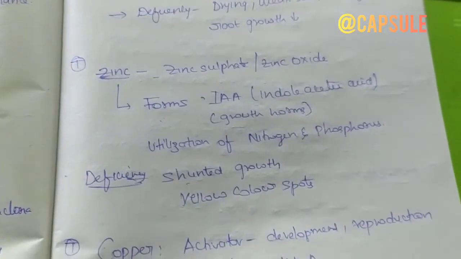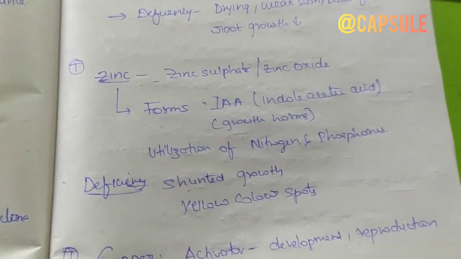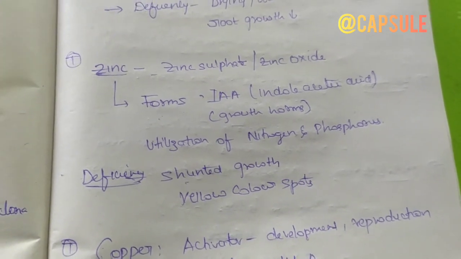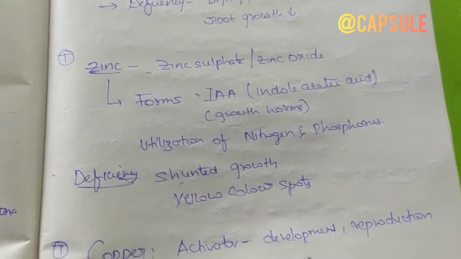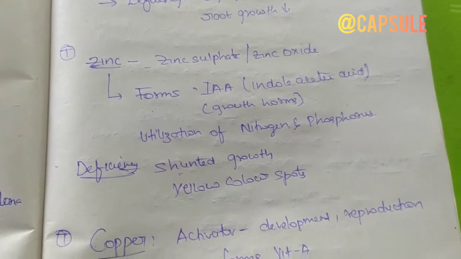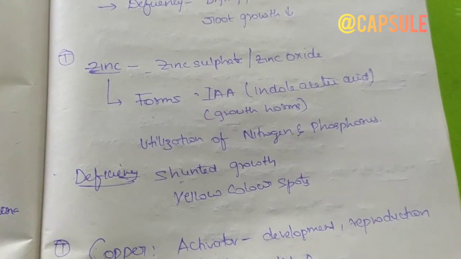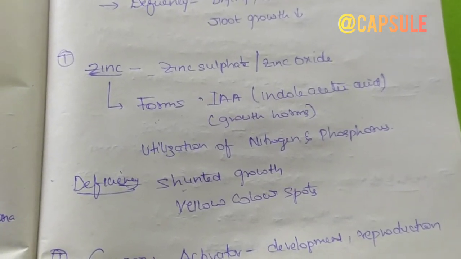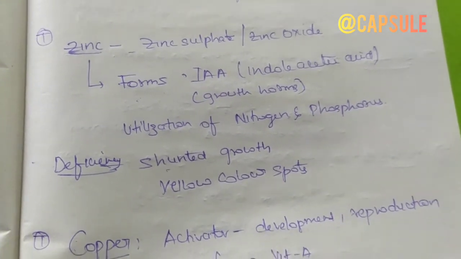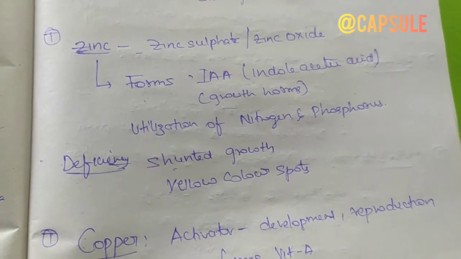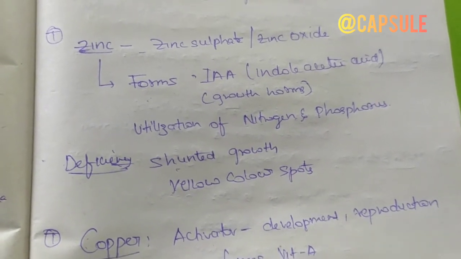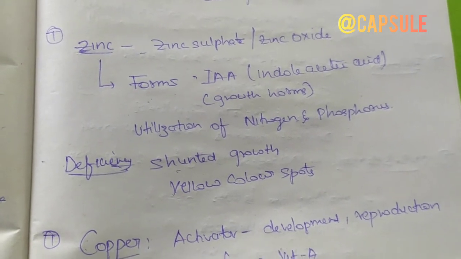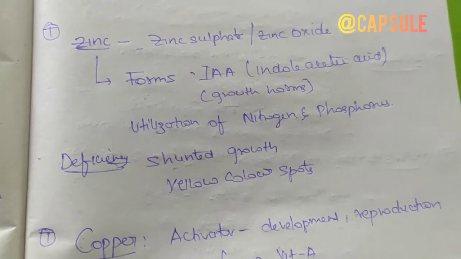Now coming to the trace elements, zinc. It is available as zinc sulfate or zinc oxide. Zinc is essential because it forms the growth hormone indole acetic acid, and it also helps in utilization of nitrogen and phosphorus by the plant. If zinc is absent in the plant, the plant cannot utilize nitrogen and phosphorus properly. So this leads to deficiencies. The deficiency of zinc leads to stunted growth and yellow colored spots on the plant.